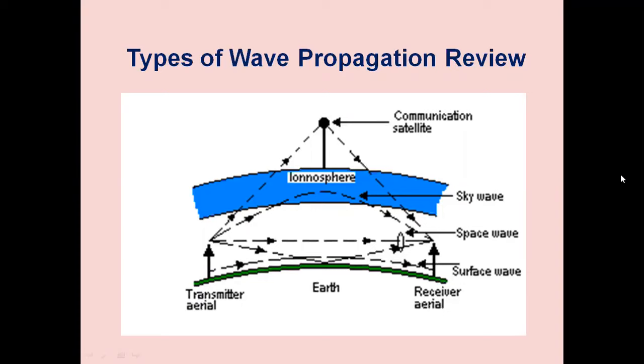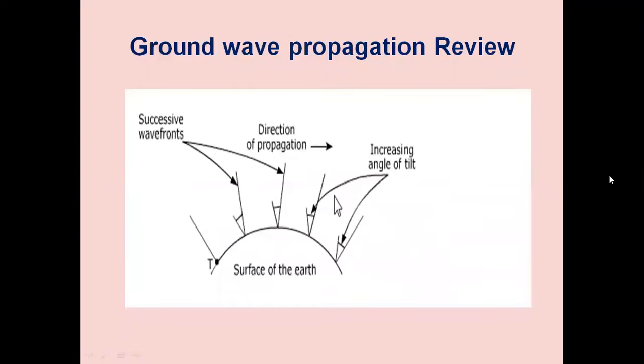And we have the other modes of propagation: tropospheric scatter propagation, duct propagation, extraterrestrial propagation. Review of ground wave propagation. It is also known as a surface wave propagation. Ground wave is that electromagnetic wave which is guided along the surface of ground.